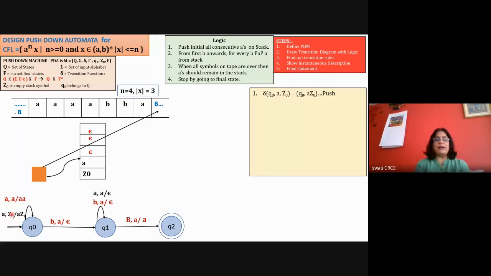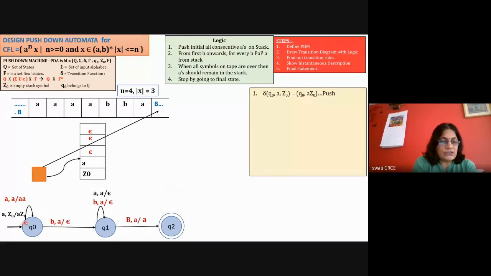For this particular problem, I'll tell you in detail, and then from the next problem onwards, we'll just see what the transition rules are. So pay attention properly. Right now, I'm just telling you how to write down the transition rules from the diagram. You are in the state Q0, first rule. In the state Q0, the input symbol is A and the stack symbol is Z0. So how to write it in the delta? Delta Q0 comma A comma Z0. This is the delta function, the transition function, and that is equal to the new state.